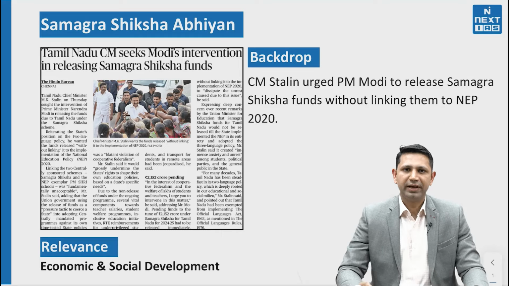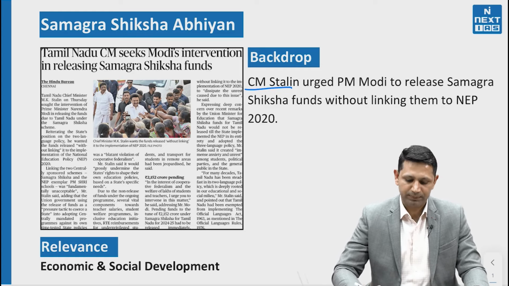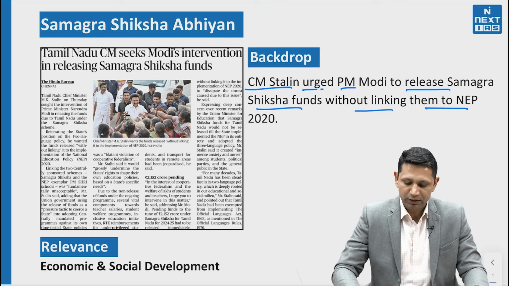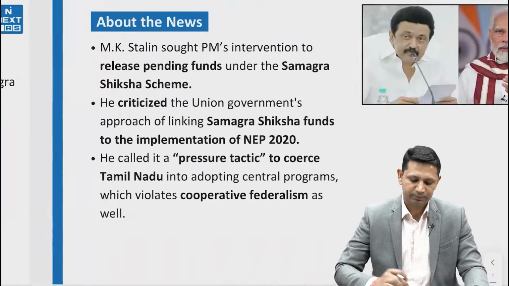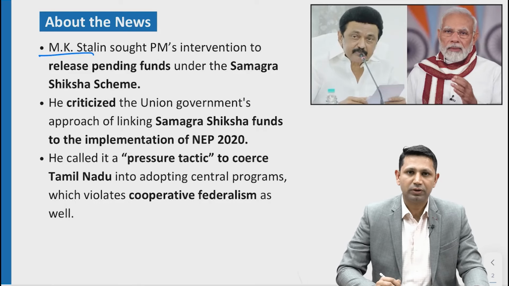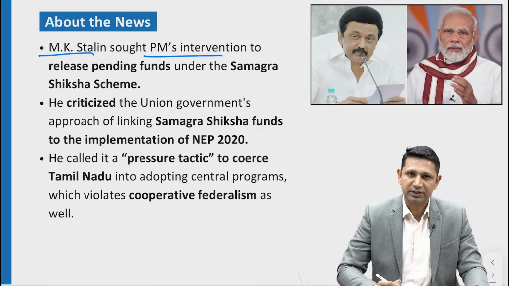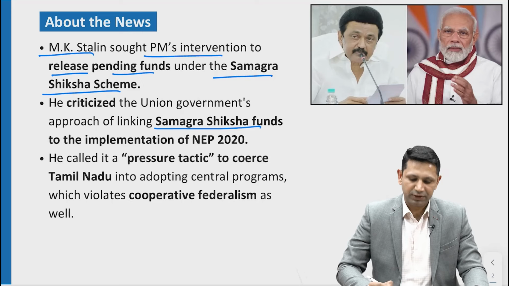The next news article we have is about the Samagra Shiksha Abhiyan. It is in the backdrop of CM Stalin, who is the Chief Minister of Tamil Nadu, urging PM Modi to release Samagra Shiksha funds without linking them to NEP 2020. NEP is the National Education Policy. Now something about the news. MK Stalin has sought the PM's intervention in the release of pending funds under the Samagra Shiksha Abhiyan. He has said that the Samagra Shiksha funds should not be linked with NEP 2020.